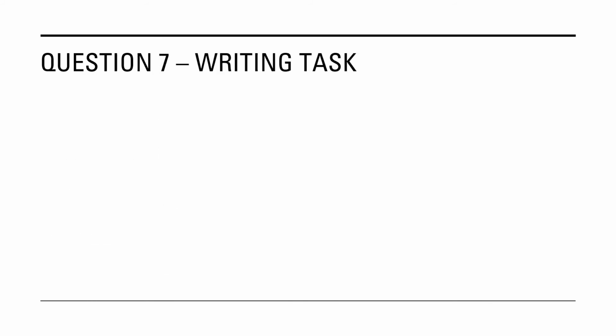Now let's look at question number 7. For question 7, this is actually the writing task that you have to do. Based on the question in question 7, read this writing task and use the plan and the language bank to help you write your email. When you have finished, check your work carefully.